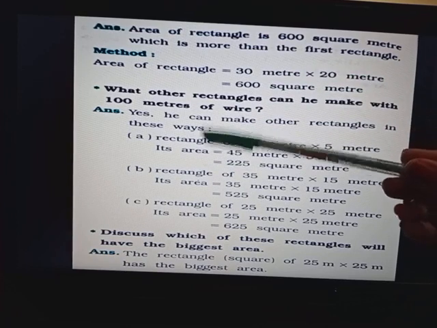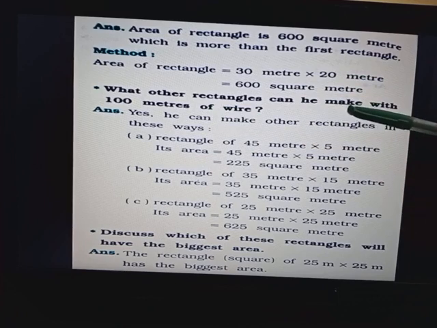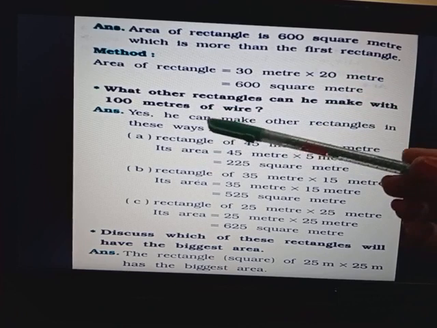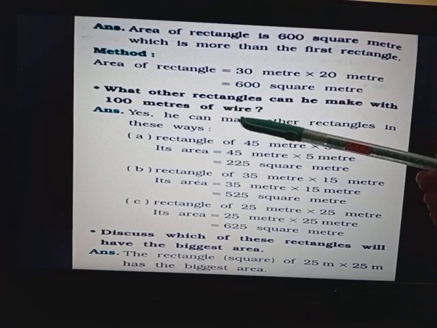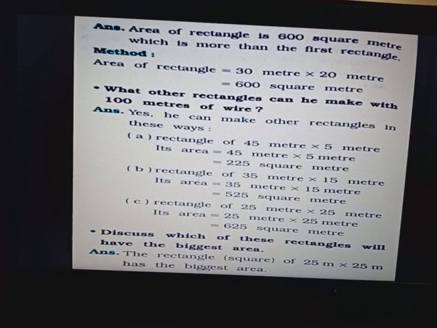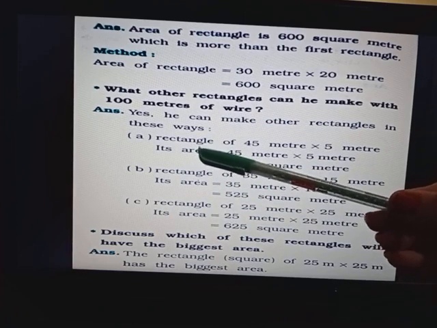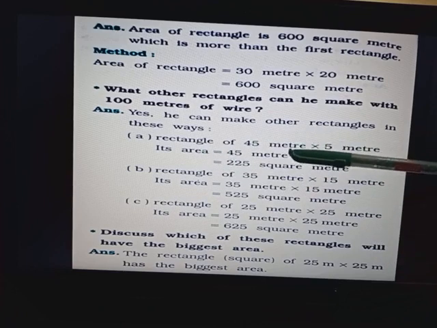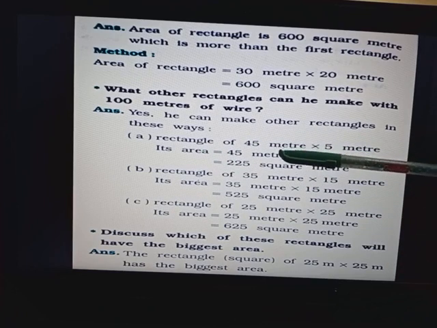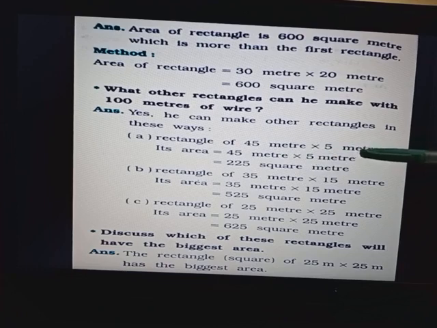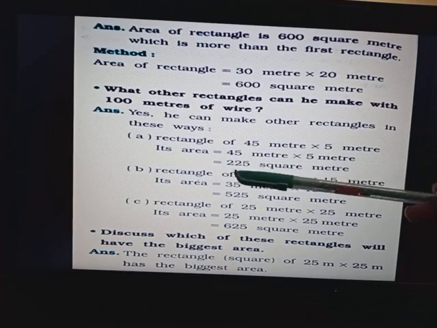Our next question is, what other rectangle can he make with 100 meter of wire? If Chagu has 100 meter wire, how many rectangles can he make? First, a rectangle of 45 meter and 5 meter. Suppose we take length 45 meter and breadth 5 meter, then what will be the area? 45 fives are 225.